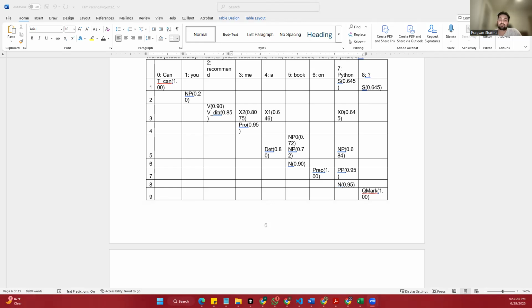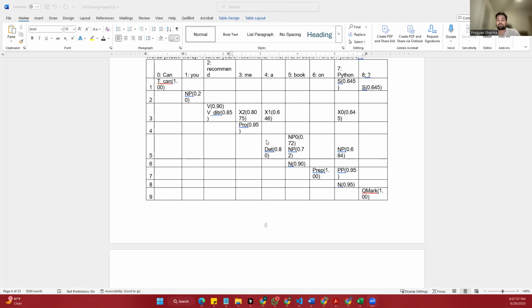Finally, we combine the first word can and the rest of the sentence using the rule S gives T can followed by X0, where X0 represents the rest of the sentence, which also makes sure the sentence ends with the question mark. At this point, we build a complete structure from start to end, from word 1 to word 9. And we confirm that the whole sentence is covered by the symbol S in the CKY table. This means the sentence is fully and correctly parsed by our grammar.